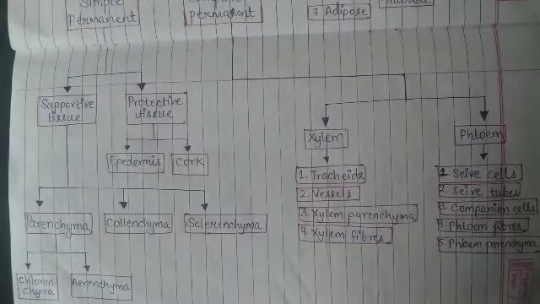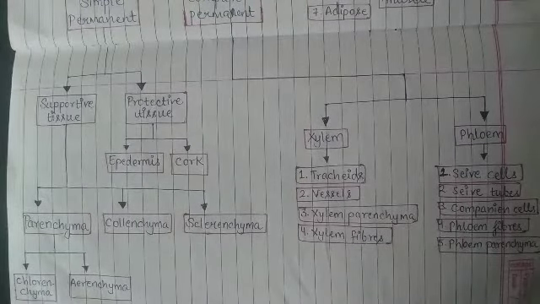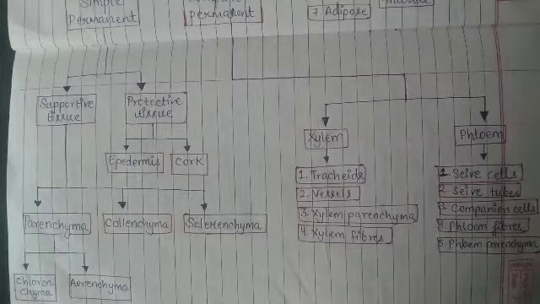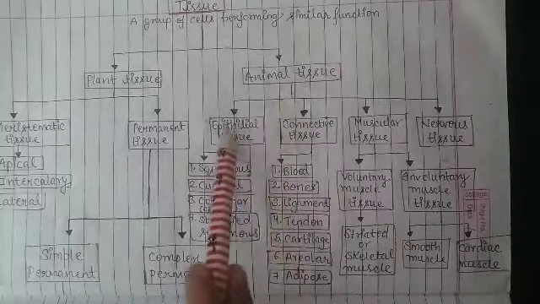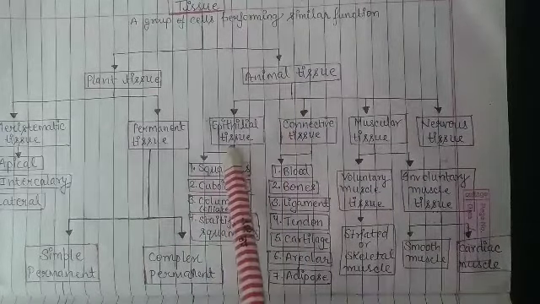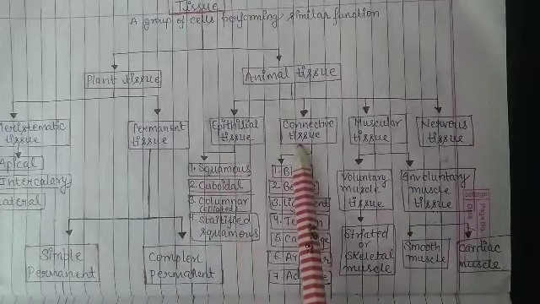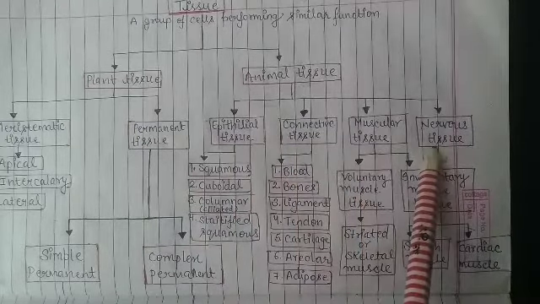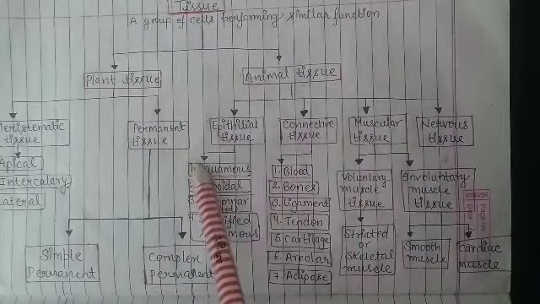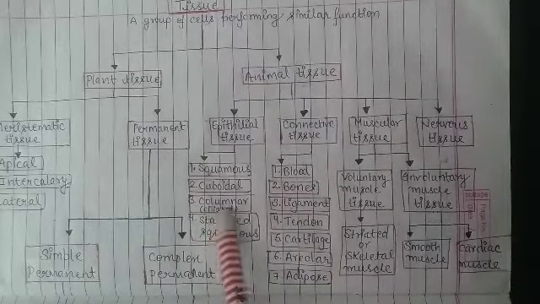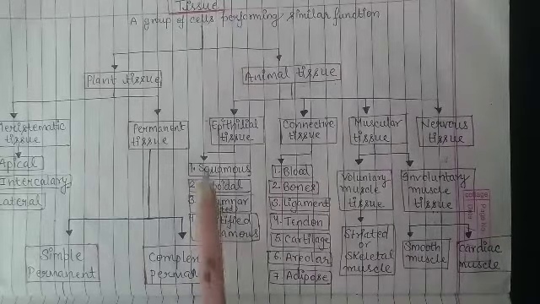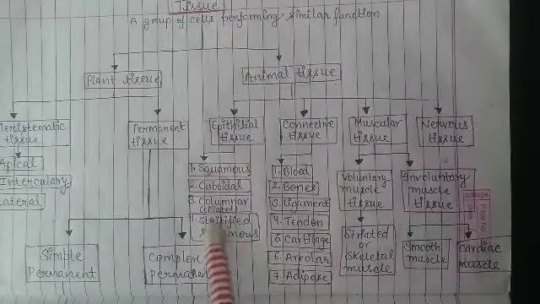This is all given in your textbook. It is just in the form of a flow chart. We will discuss each type of tissue, what their structures are and what their functions are. So this was all about plant tissue. Now coming to animal tissue, there are four types of animal tissues: epithelial tissue, connective tissue, muscular tissue and nervous tissue. Epithelial tissue is divided into four parts: squamous, cuboidal, columnar and stratified squamous. These four are types of epithelial tissue.